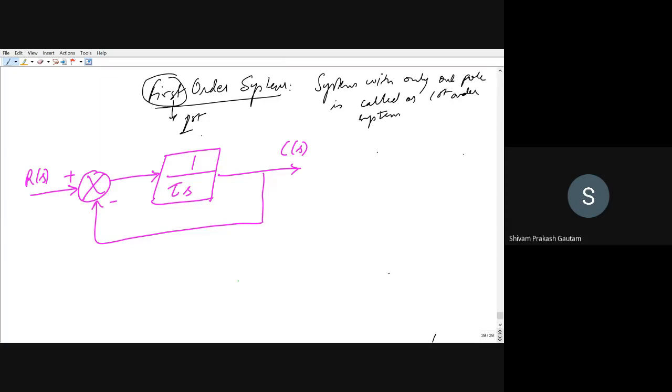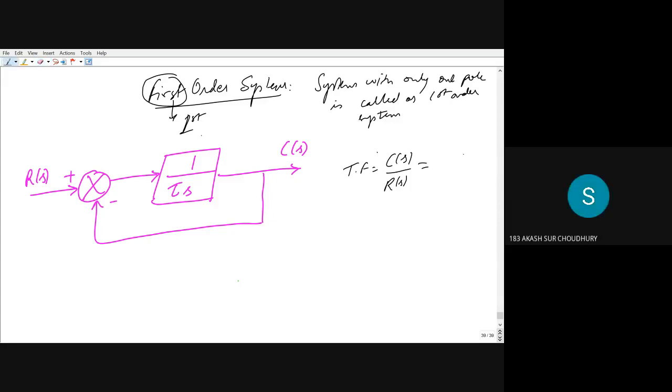Let me remove this also. Can anyone tell me what will be its transfer function? Transfer function is equal to output, that is C(s), upon input, that is R(s). What will be the transfer function? We have seen how to calculate the transfer function of a unity feedback system.